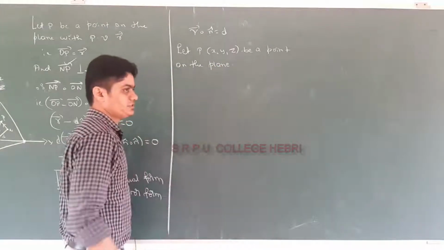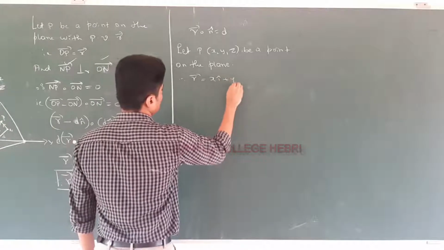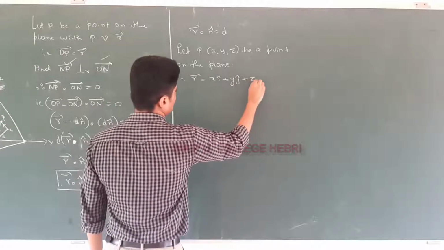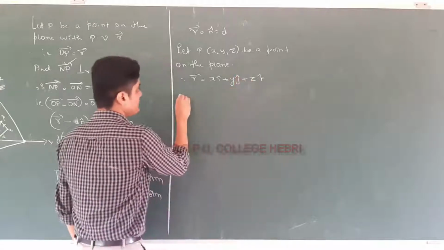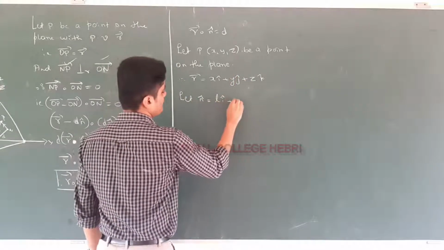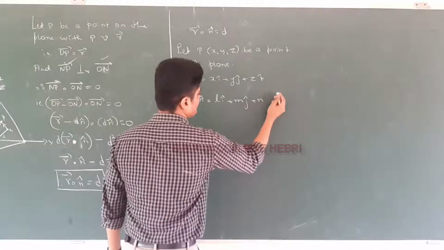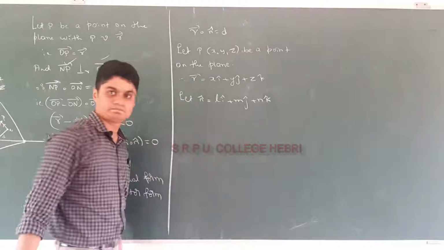Okay, so therefore vector r equal to xi plus yj plus zk. Let me take vector n cap as li plus mj plus nk. Correct?